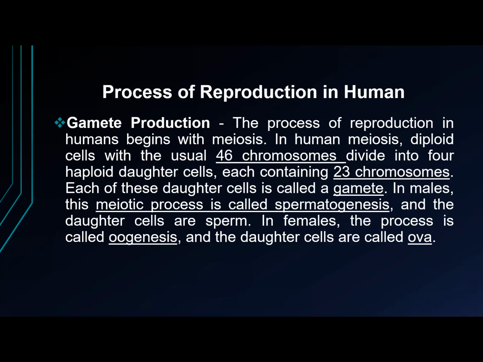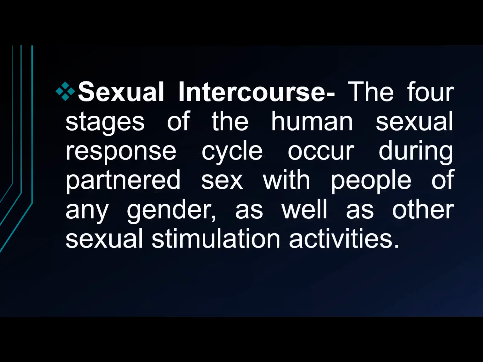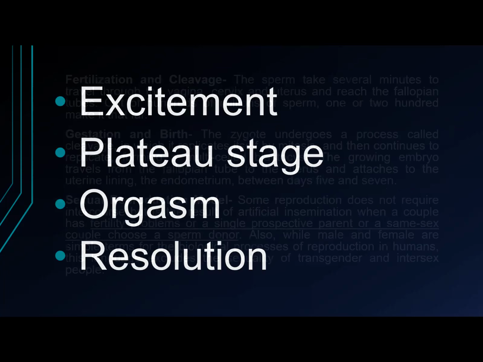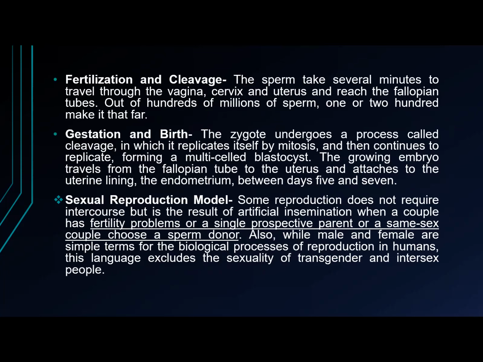The next process is sexual intercourse. It has four phases: the excitement, plateau stage, orgasm, and the resolution. Next is fertilization and cleavage. Sperm and ovule can only survive up to 48 hours in the fallopian tube, and when they meet, the result is a zygote, later called an embryo.